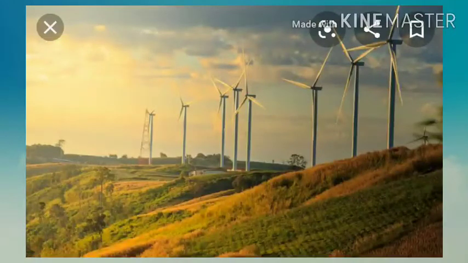However, electricity from wind can be generated only in areas of high wind velocity. Coastal regions having wind speeds of nearly 20 km per hour are ideal sites for this purpose. The first wind farms in India were installed in 1986 in coastal regions of Tamil Nadu, Gujarat, Maharashtra, and Orissa.